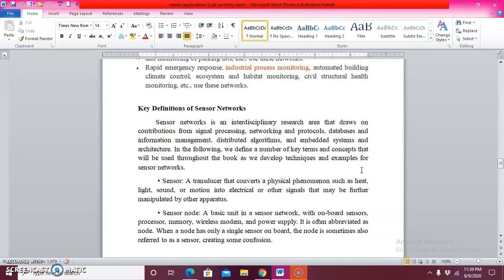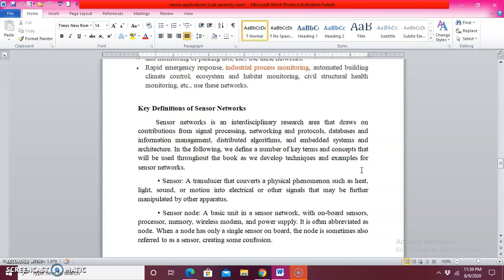You all know the difference between sensor and transducer. A sensor is what will sense, as well as act like a transducer. So it will sense the input quantity and convert it from non-electrical to electrical form. Non-electrical is nothing but a physical phenomenon, whatever the type of quantity, it may be heat, light, sound, motion, likewise. That will be converted into electrical.